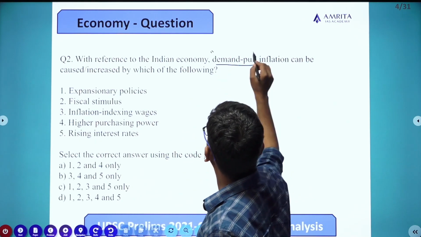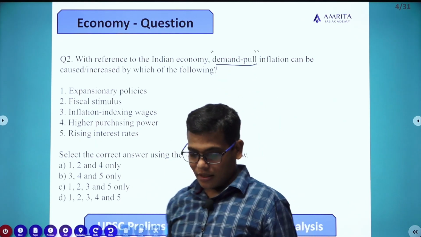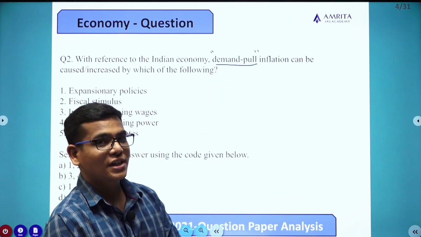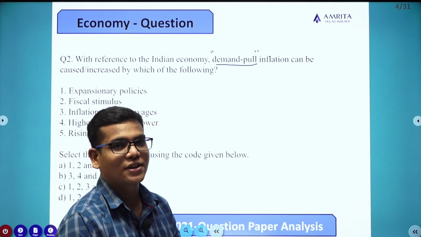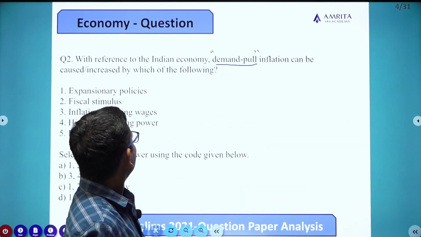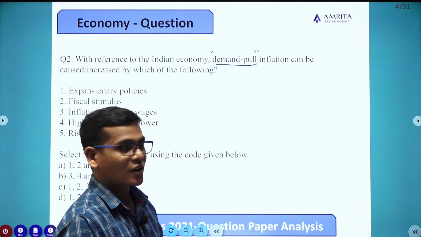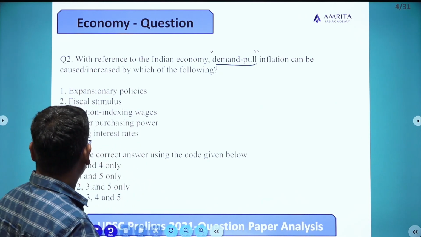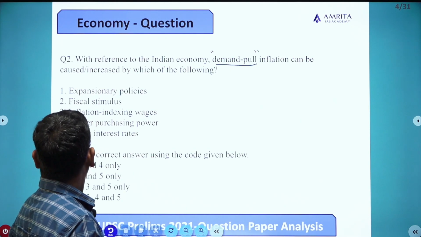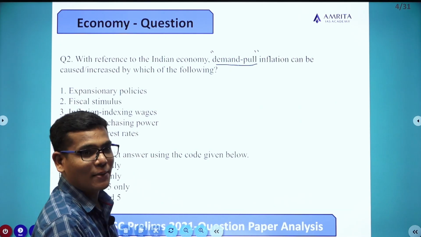is a phenomenon, and there is another phenomenon called cost push inflation. These two are different types of inflation, but they are asking about demand pull inflation in the Indian economy. So they have given 5 statements. They are asking you to select the correct statements among them.